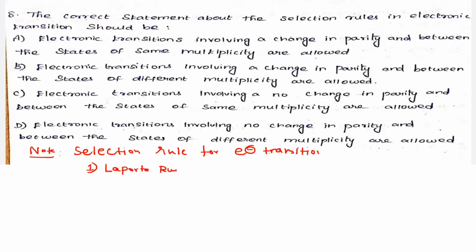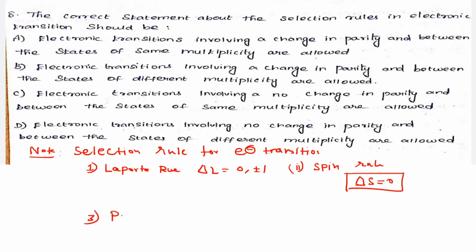Laporte rule. What is the Laporte rule? Delta L equal to 0 or plus or minus 1 is allowed. Second rule, spin selection rule. What is the spin rule? That is delta S equal to 0. Okay. Then the third one, parity rule.